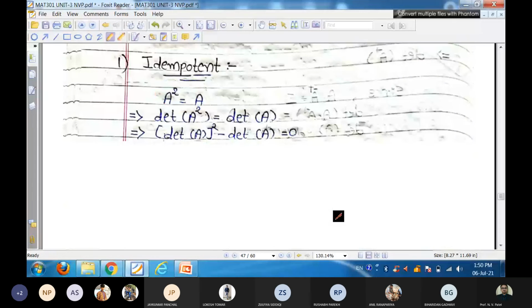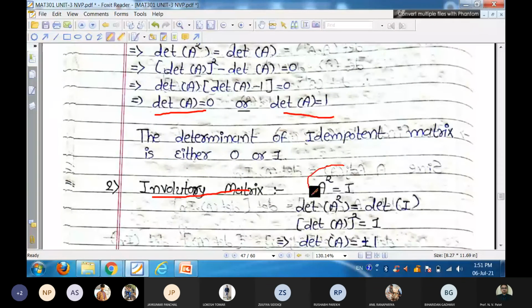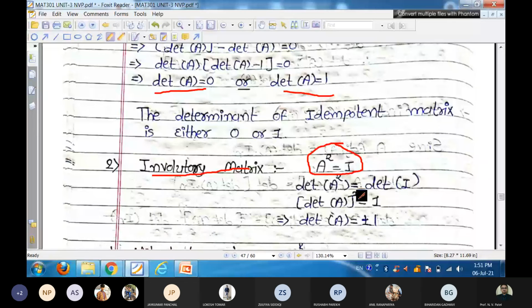Next is involutory matrix, and its definition is A square is equal to I. To find out its determinant, take determinant both sides. So determinant of A square is equal to determinant of identity. Simplify that result. So determinant A whole square is equal to 1. Hence determinant A is plus or minus 1. So determinant of involutory matrix is either plus 1 or minus 1.